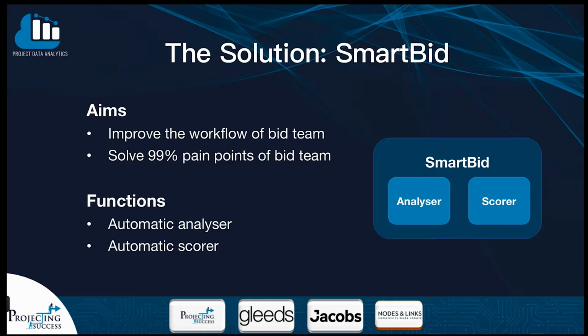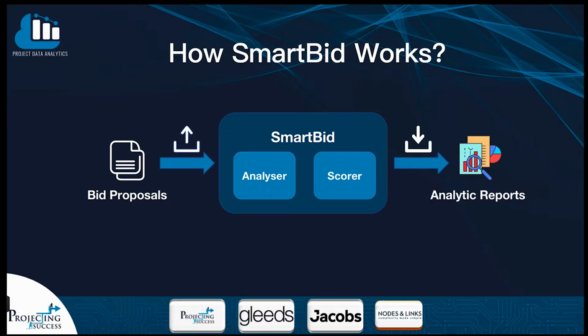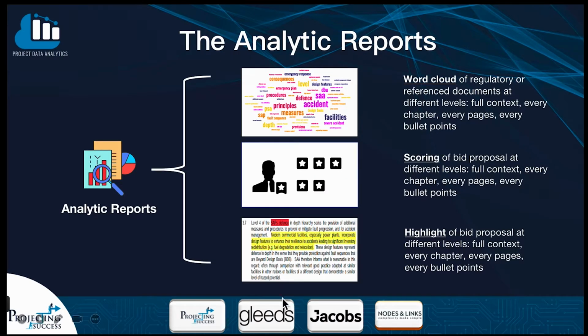The SmartBid. It aims at improving the workflow of the bidding team and solving 99% of the pain points of the bidding team, and it mainly contains 2 functions, the automatic analyzer and automatic scorer. With SmartBid, we simply just need to upload the bid proposals and then download the analytic reports with visualizations of the bid proposals. The analytic reports mainly contain 3 data visualization techniques: the word clouds, the scoring, and the highlights.